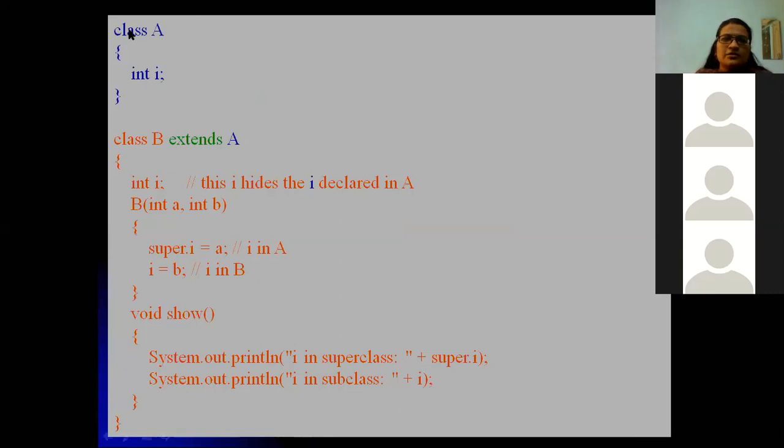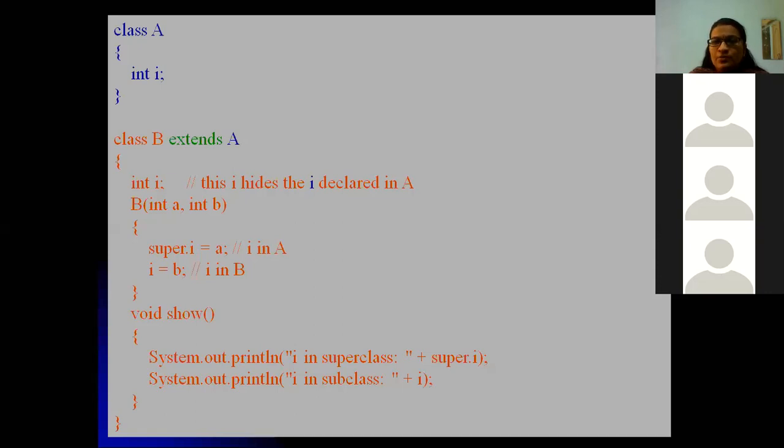When you have to use the super keyword, you have to keep this in mind: the super keyword can be used when we have the same named variable in a subclass and also in the superclass. Then you can use the super keyword.